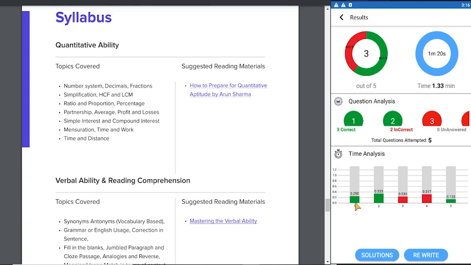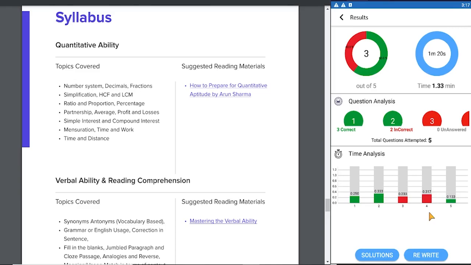So the first question, it took me 25 seconds. It may take you longer time when you do the real world calculation. The second, 33 seconds. Third, 23 seconds, and so on. So if you take more than 1 minute or 2 minutes to solve a question, that means you're weak on the subject and you have to come back and practice on it.